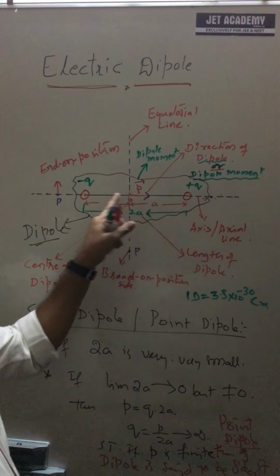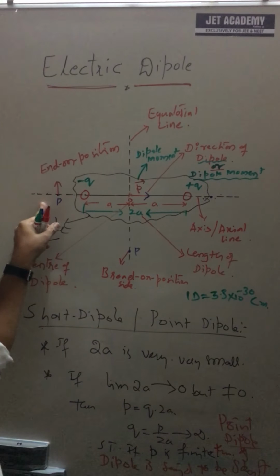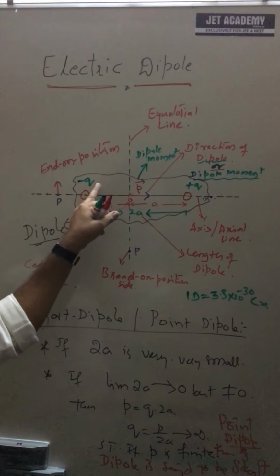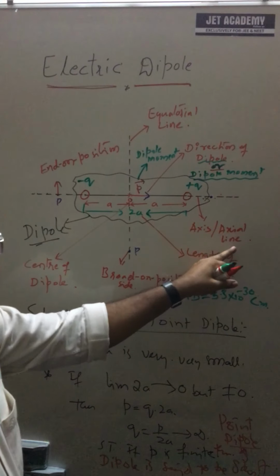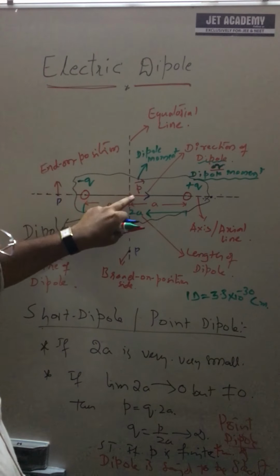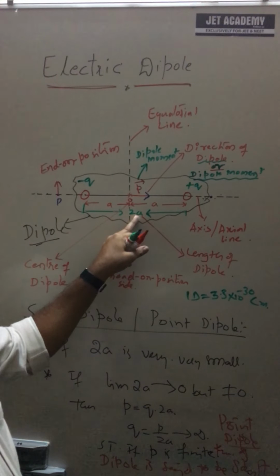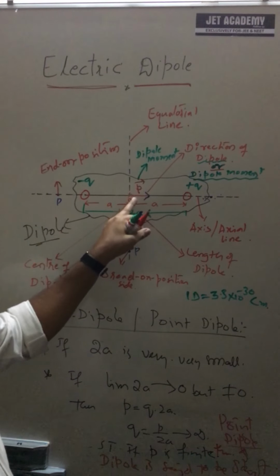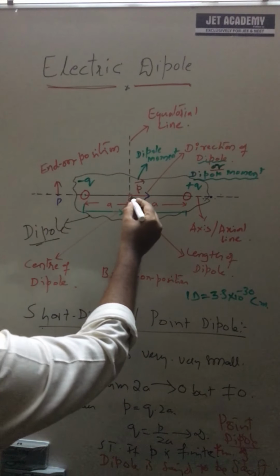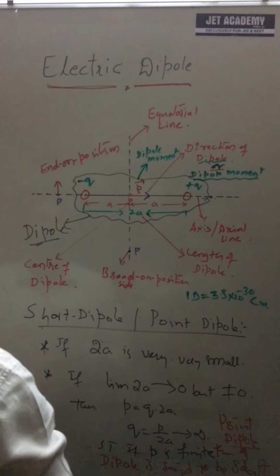The line passing through the poles of the unlike charges is called the axis or axial line, and the center of the dipole length is called the midpoint.